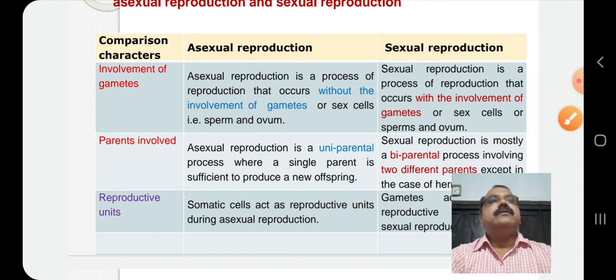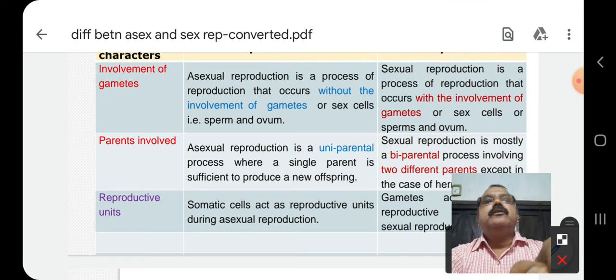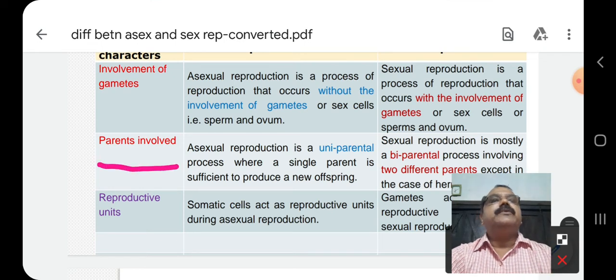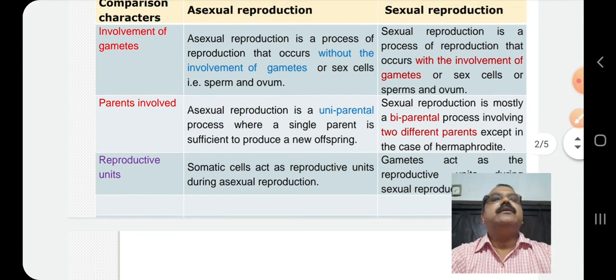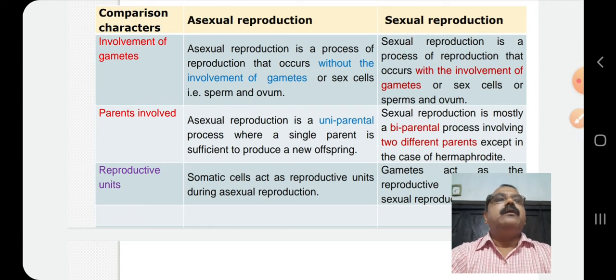The next character is parents involved. Asexual reproduction is uniparental. That means a single parent is needed for asexual reproduction. But sexual reproduction is biparental. That means two parents, male and female, are required for this sexual reproduction.